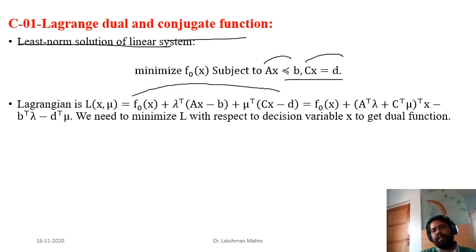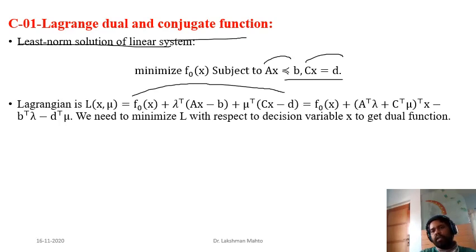Okay, so this is our given optimization problem. What we do is define the Lagrangian here. What is the Lagrangian? f of x naught plus both kinds of constraints: we have inequality constraints and also equality constraints. With respect to the inequality constraints we have lambda, so lambda transpose (Ax minus b), and mu transpose (Cx minus d) comes with respect to the equality constraints.